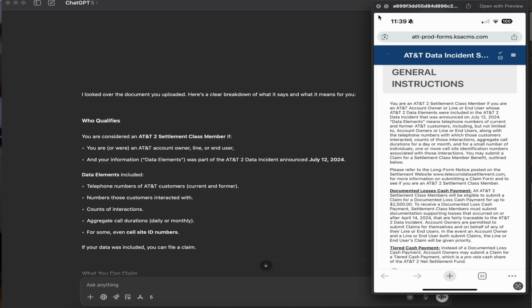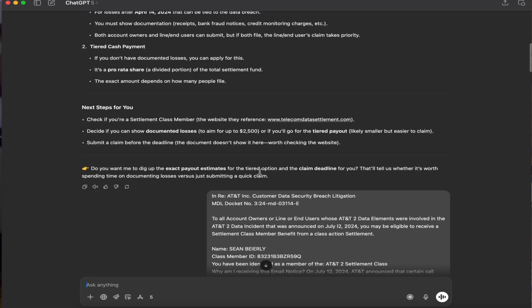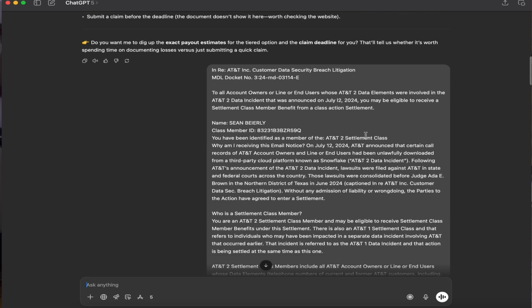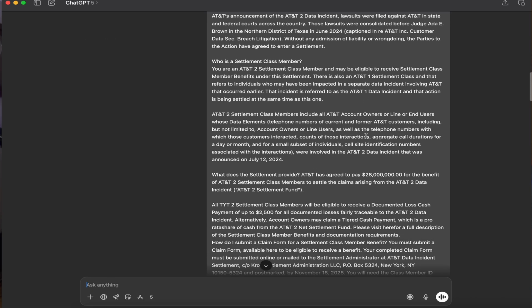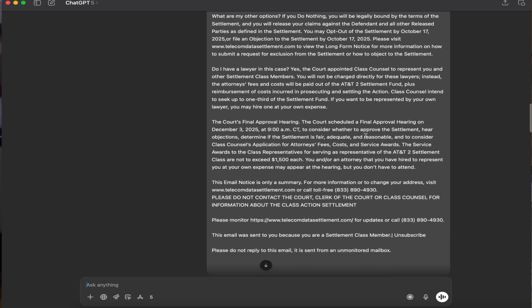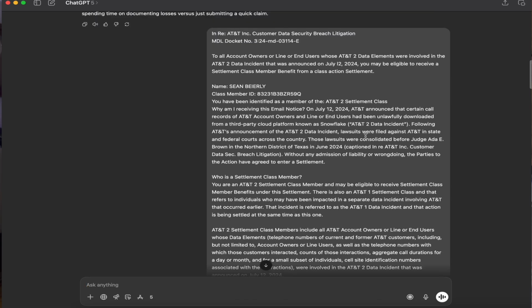But within 5 minutes or less, you can just copy and paste all of the text from that law firm's email into the AI. I want to show you the prompts I used, the instructions I gave the AI, that helped me quickly process and analyze this and figure out if it was worth my time to take action on it. So, let's jump in.